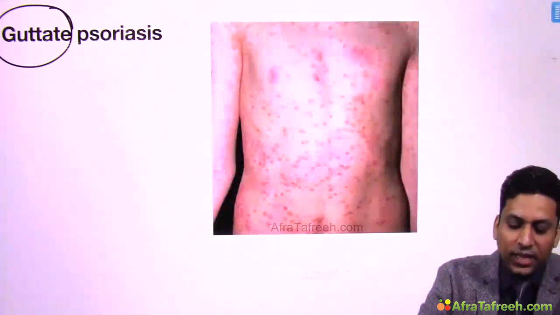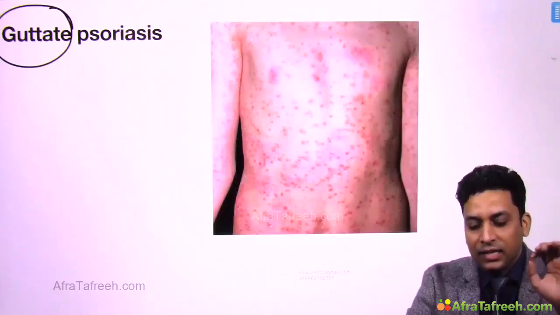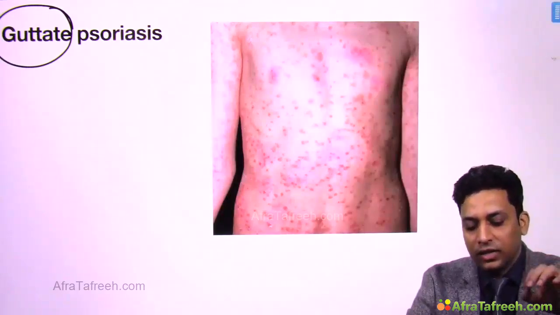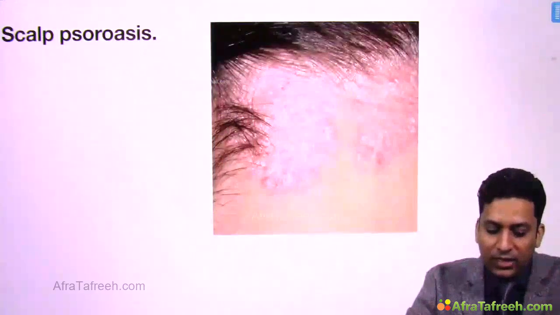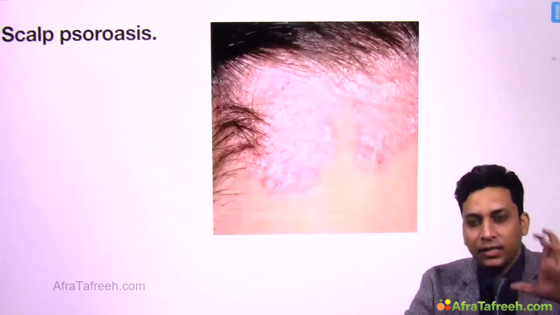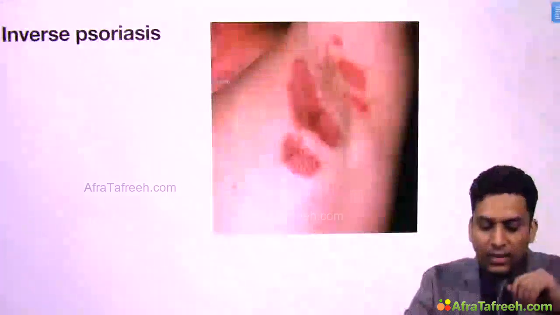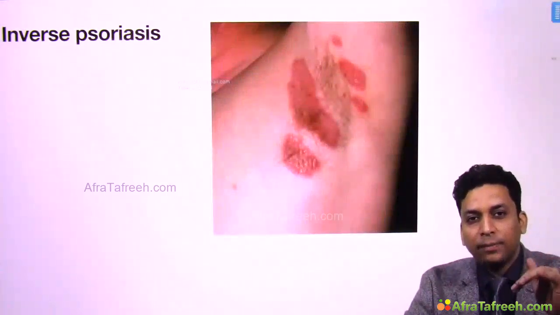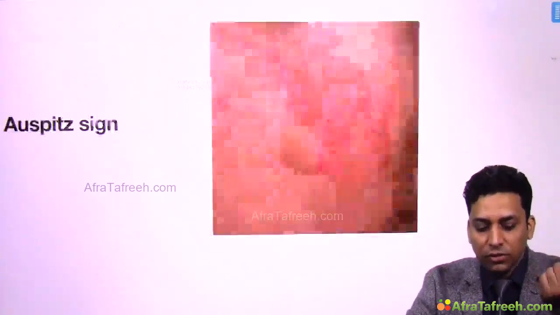Then guttate psoriasis, I told you, they present with very small lesions. So you can see very small scaly lesions present over the trunk in a child, and this usually develops after an upper respiratory tract infection. Then scalp psoriasis, here over the scalp you will get similar type of lesions, that is erythema with scaling. Then inverse psoriasis, I told you, if the opposite happens, that is flexors get involved. So here you can see axillary involvement is present, then this is inverse psoriasis.